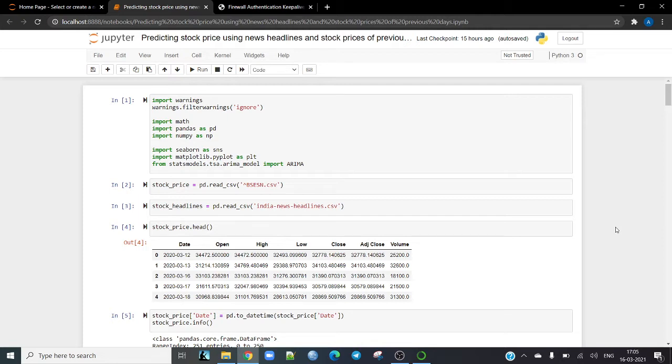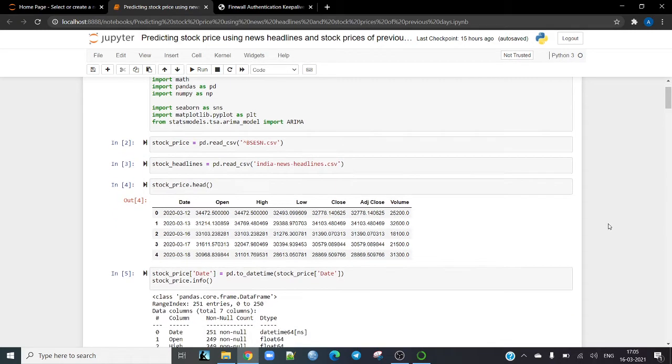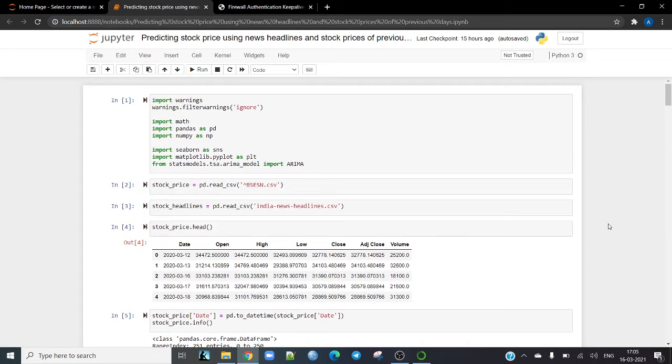So starting off, we import the math functions, pandas, numpy, and the matplotlib library. In this model, we will be using two data sets. One is the BSE SN dataset, which has the stock price data. This is available publicly in Yahoo Finance. And then another data set is the India News Headlines, which is again publicly available. So we read both the data sets using the pandas pd.read_csv function and then assign those values to the stock price data frame and stock headlines data frame.